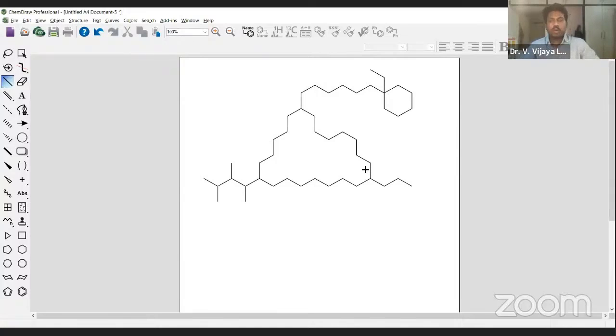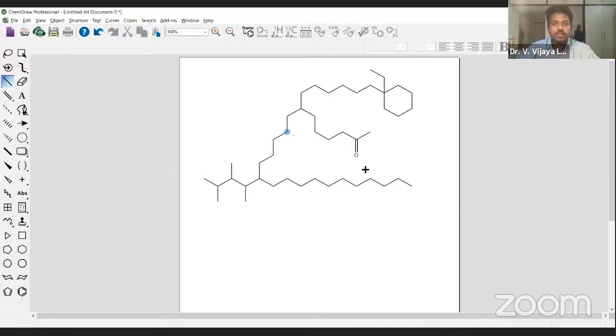When it comes to 2, what is that? Simply, in place of 0 and 1, if you press 2, then automatically a carbonyl group appears. So again, you can use this if you want here.